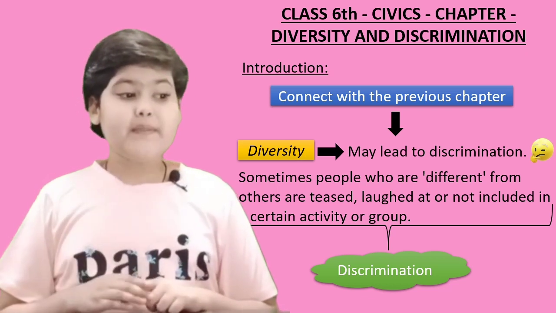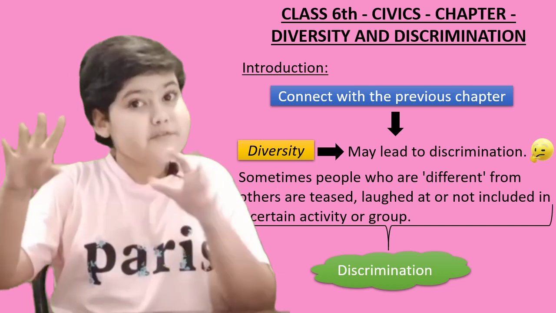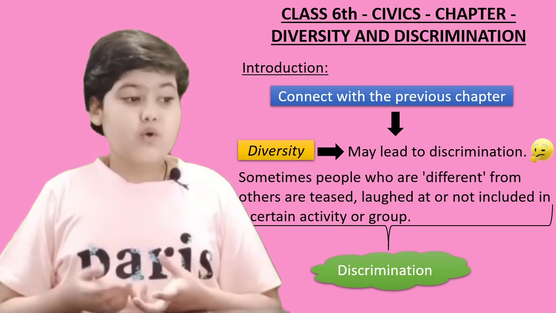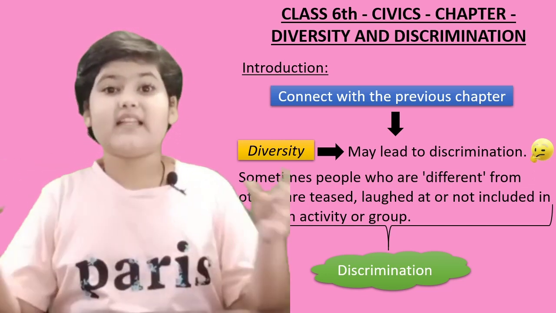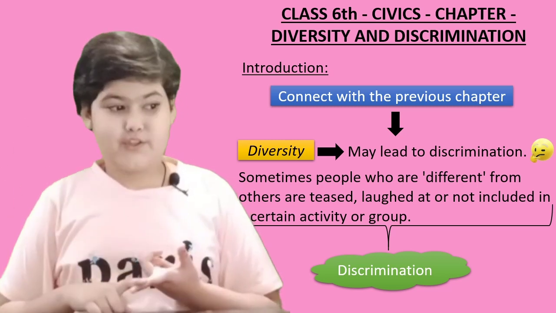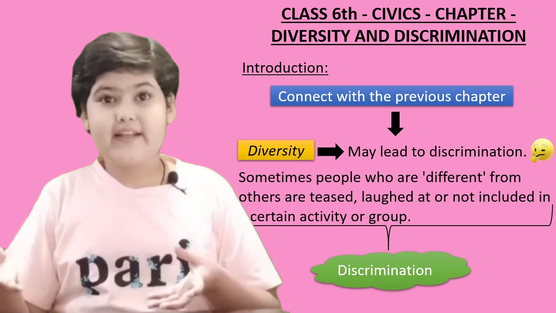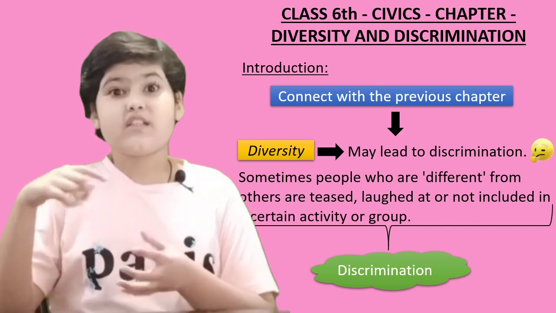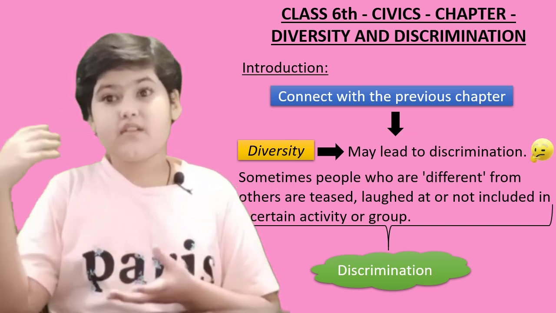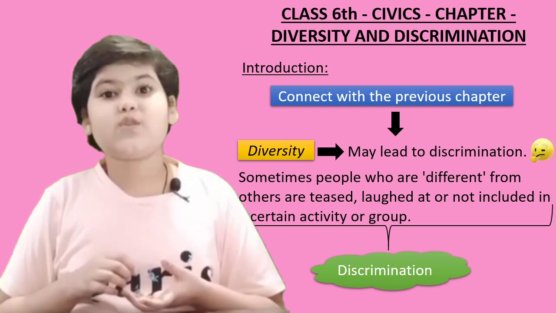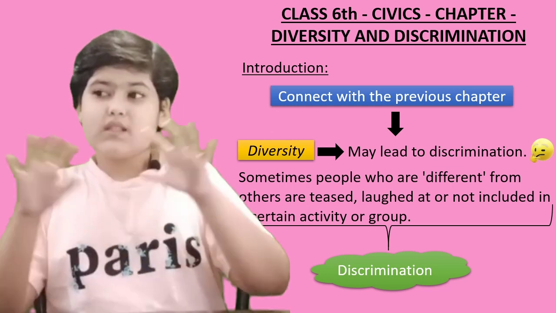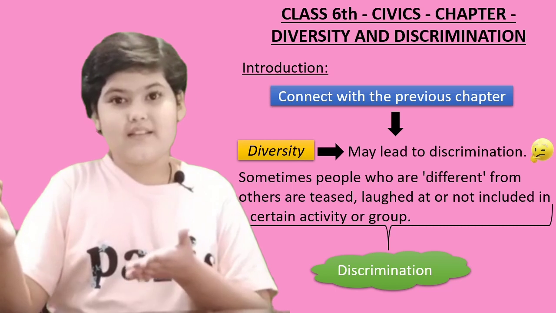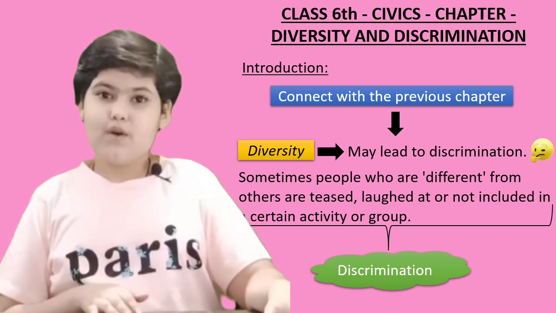Sometimes people who are different from others, like that person who was different from the group of children because he didn't know how to speak English, are teased. They are teased, laughed at, and not included in a certain activity or group. That person was teased by the children, and was not included in the activities which the children were doing, right? So this is all discrimination. The children are discriminating against the other person. This is discrimination.